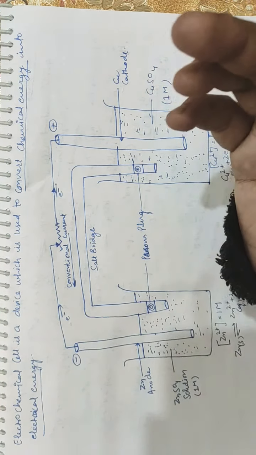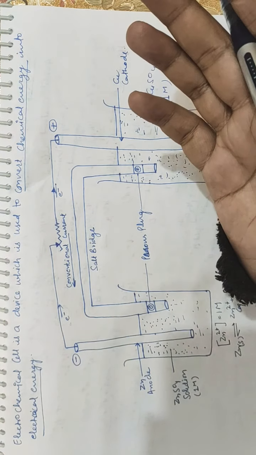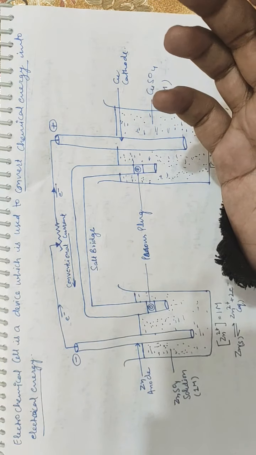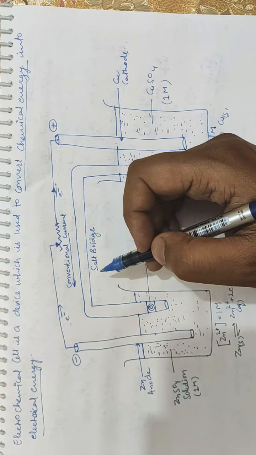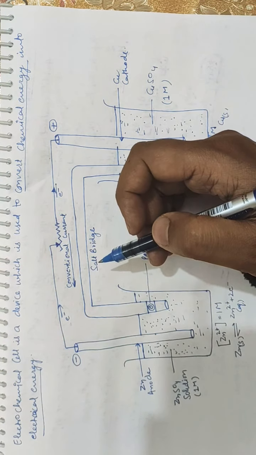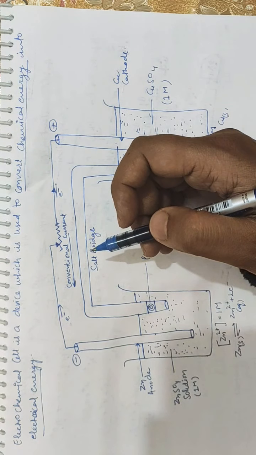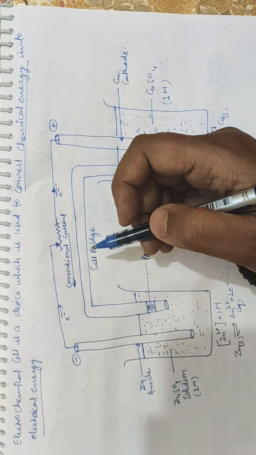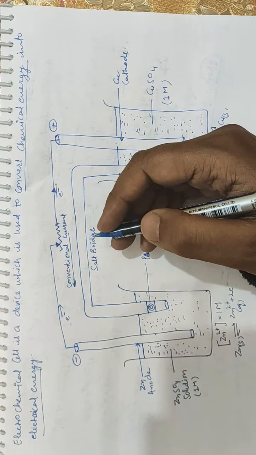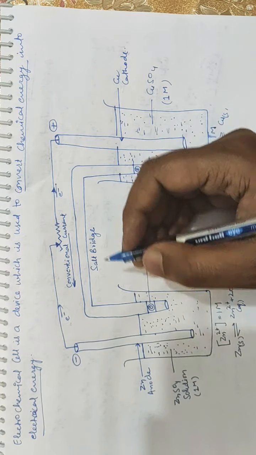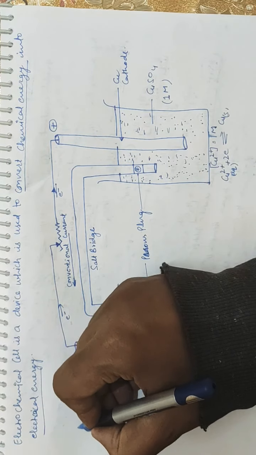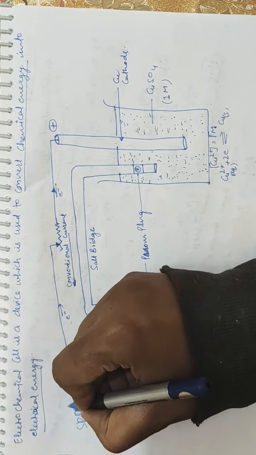You have seen so many examples of electrical energy. An electrochemical cell is also called a galvanic cell, and further it may be called a voltaic cell. It is a device in which the chemical energy of a spontaneous redox reaction is converted into electrical energy. Spontaneous reaction, what does it mean?